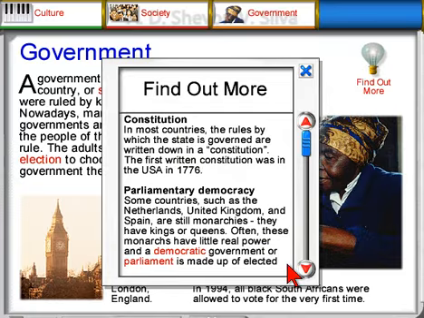Constitution. In most countries, the rules by which the state is governed are written down in a constitution. The first written constitution was in the USA in 1776. Parliamentary democracy. Some countries, such as the Netherlands, United Kingdom, and Spain, are still monarchies. They have kings or queens. Often, these monarchs have little real power, and a democratic government or parliament is made up of elected politicians. These countries are called parliamentary democracies or constitutional monarchies.